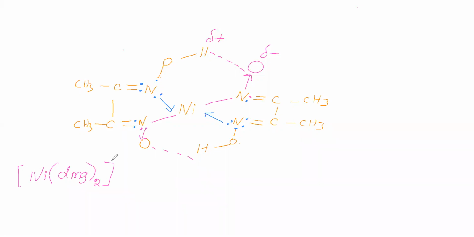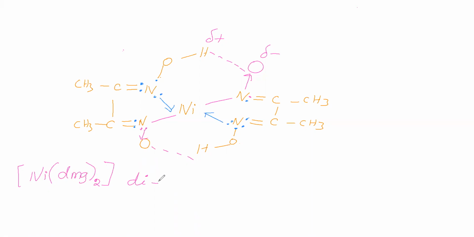Now, what is the name of this neutral complex, this Ni(DMG) twice? We will see it. First we have to say the name of the ligand. Here, how many times is the ligand present? 2 times. 2 times means we will say di. Next we will say the DMG name.